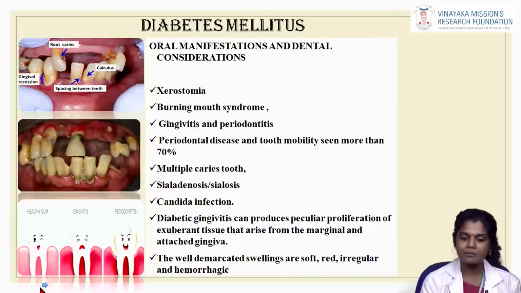There are some specific oral manifestations characteristically seen in diabetes mellitus. These include xerostomia, burning mouth syndrome, gingivitis and periodontitis, periodontal disease and tooth mobility seen in more than 70% of cases, multiple carious teeth, and sialadenosis or sialosis. The patients are more susceptible to candidal infections, seen as a white pseudomembrane inside the oral mucosa. Diabetic gingivitis can produce peculiar proliferation of exudative tissue arising from the marginal and attached gingiva, and the well demarcated swellings are soft, red, irregular and hemorrhagic.